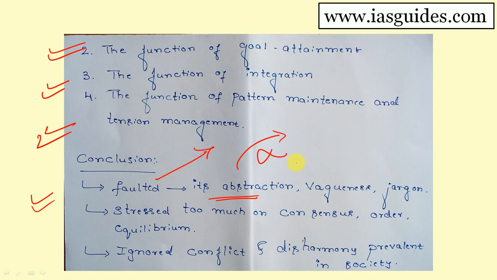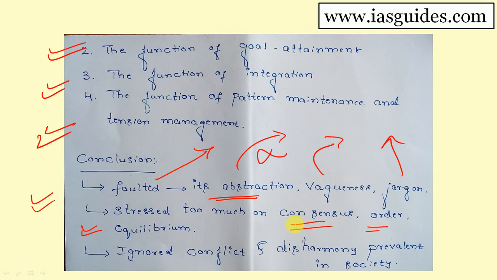And also many people say that the social system theory is very vague, and also that it is jargon. These are the faults of social system theory for which many other sociologists criticize Talcott Parson. They also say that Talcott Parson stressed too much on consensus, order and equilibrium.